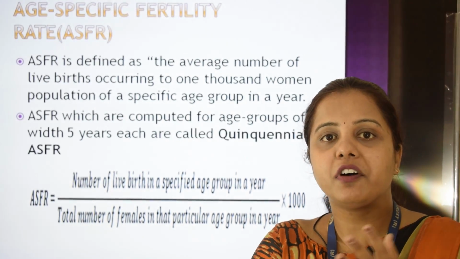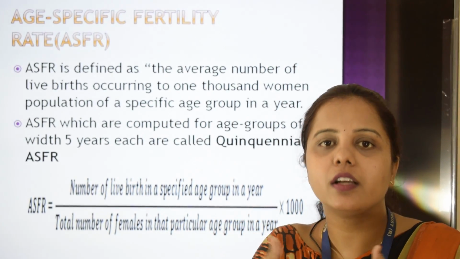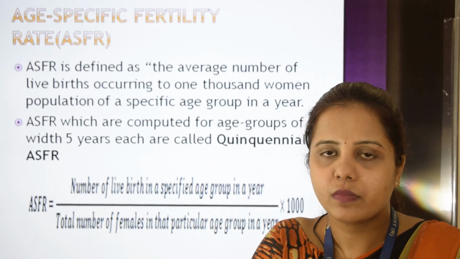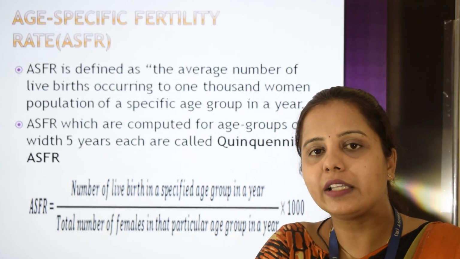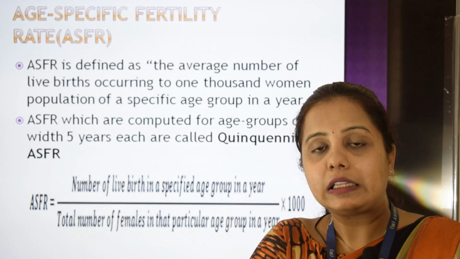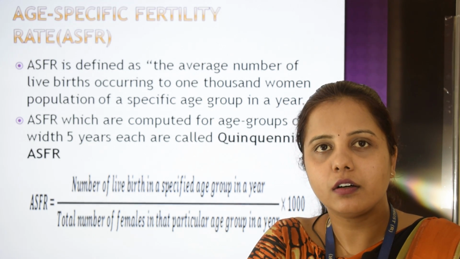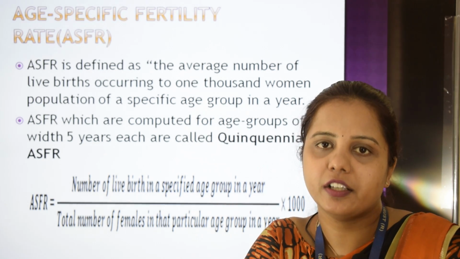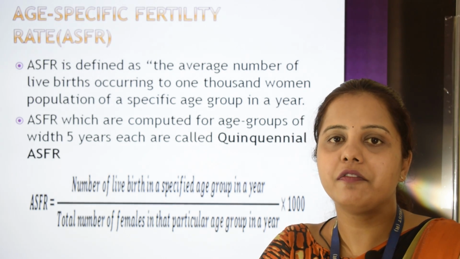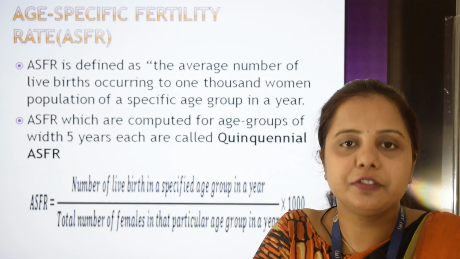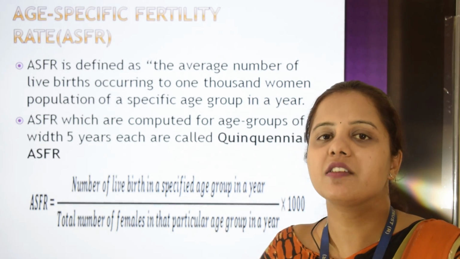Because the fertility level between the different age groups will vary. For example, the fertility at the age of 23 will be more than that of a woman of 45 years. So that is why there is a necessity of calculating this fertility rate at the specific age.